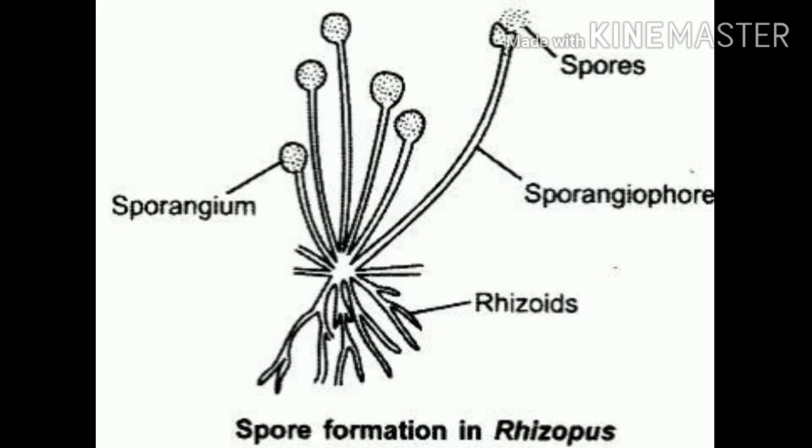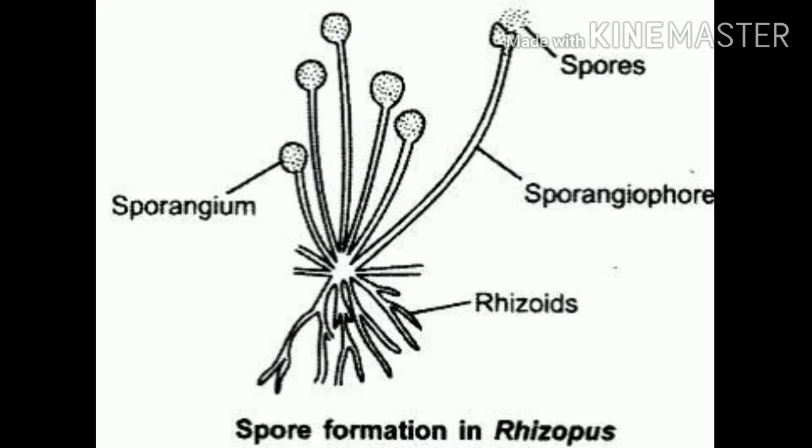It grows into small hyphae, which are thread-like structures. Some of the hyphae are aerial and have black blobs called sporangia. These sporangia contain spores which remain covered and are protected by the thick walls of the sporangia.